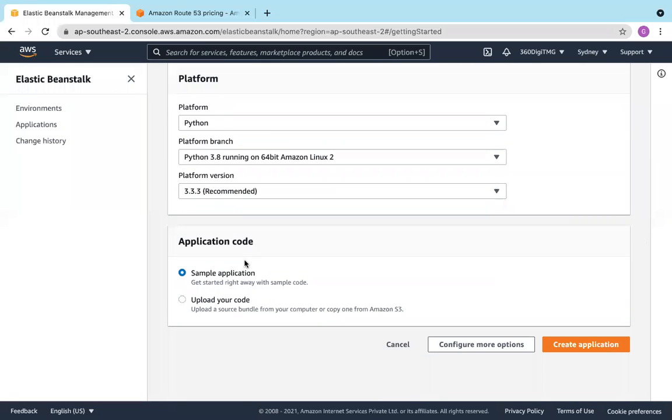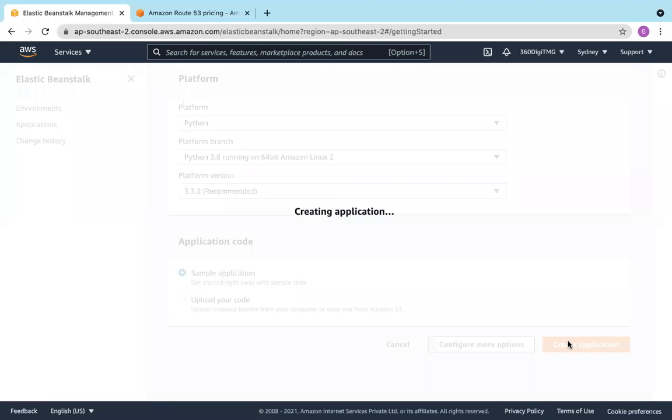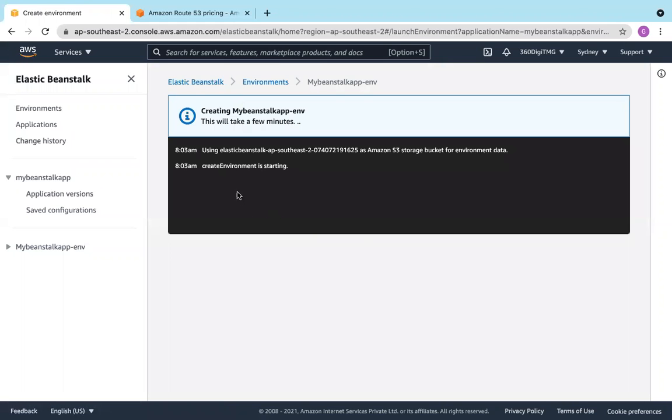And application code: do you want to try with a sample application or upload your own code? If your own code is ready, copy it to S3 and start using it. Let us go for the sample application. Create application. See, you need not bother about all these things. Now it is creating the environment for us.